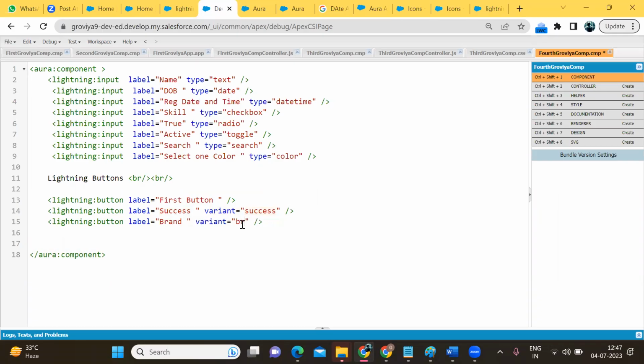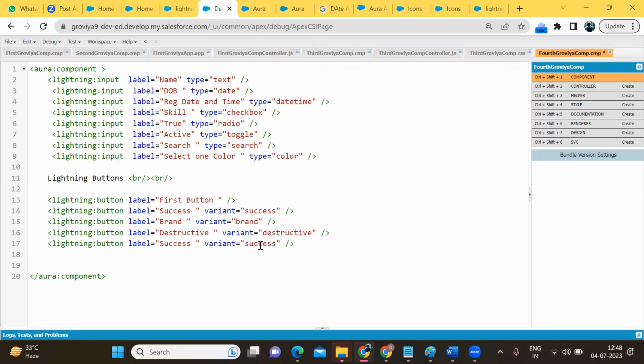Variant is equal to brand. We have brand outline. We have destructive button also. So I'm going to create destructive. Okay. Neutral. So we have six types of button.